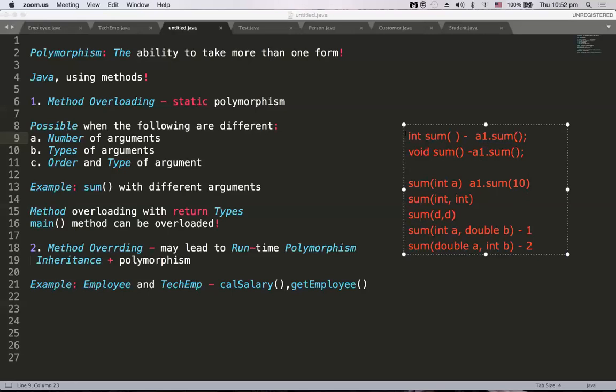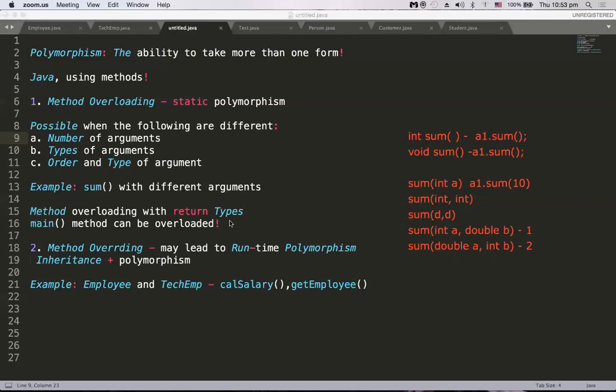So if at all you write these two statements, the compiler will give you an error. Because it considers this is some method, and that is some method, and the arguments are nil here and nil here, so this is a duplication. That means it results in ambiguity. So you will get an error stating ambiguous method definition, something like that. You will get a compile time error.